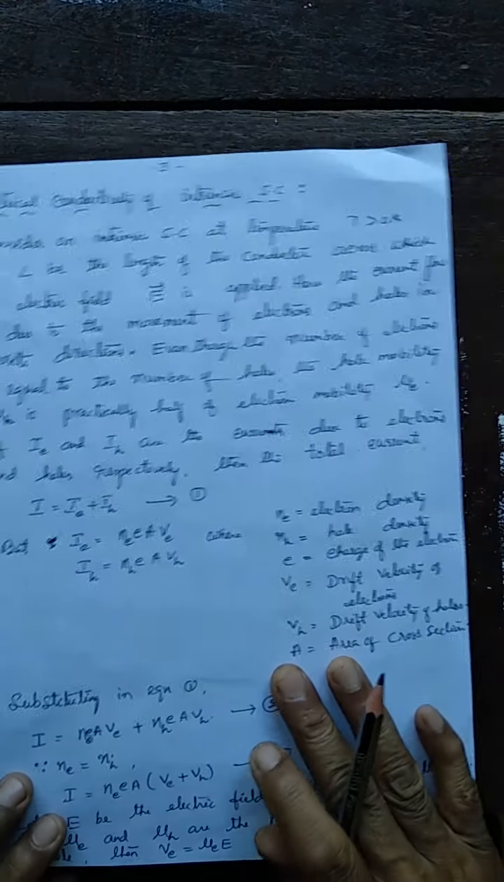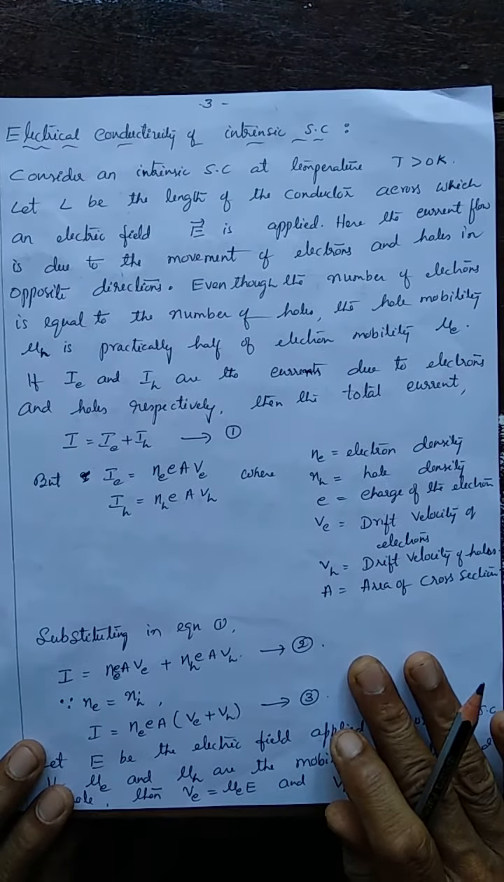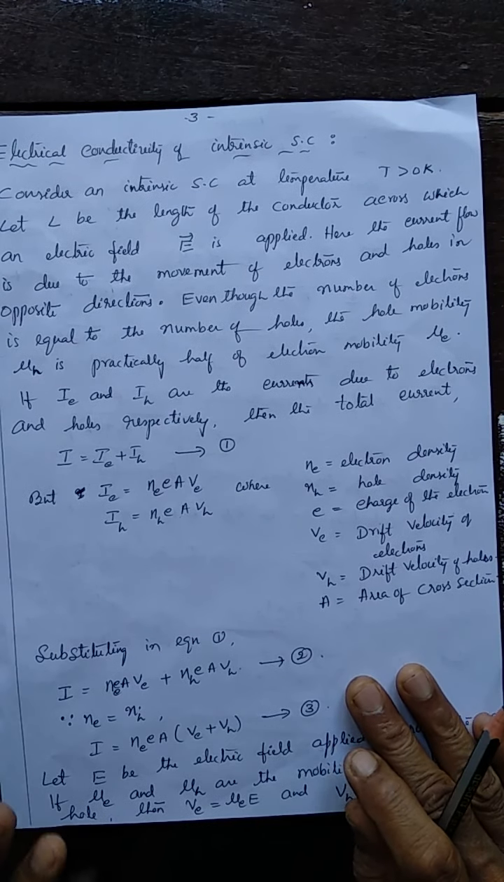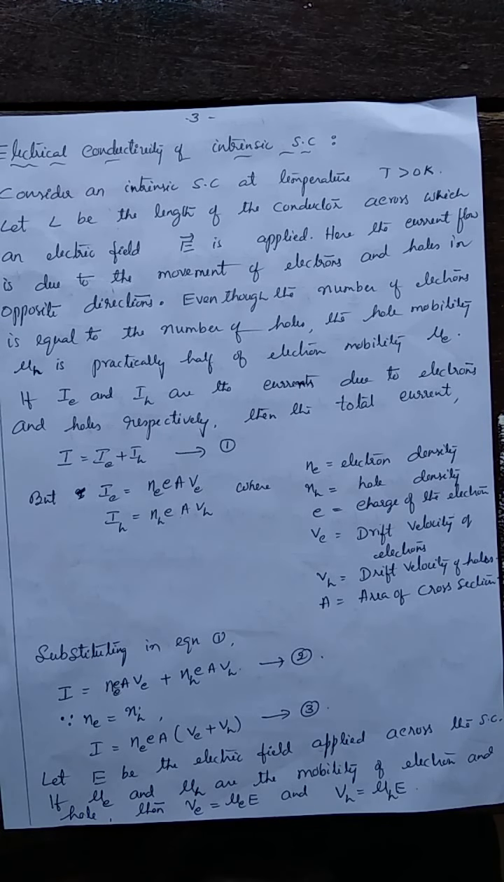Now, let us derive the expression for electrical conductivity of this intrinsic semiconductor. What is the electrical conductivity? Here we consider an intrinsic semiconductor at temperature T greater than 0 Kelvin. L, length of the conductor. Let E be the electric field applied across the conductor, in the sense the semiconductor, intrinsic semiconductor.